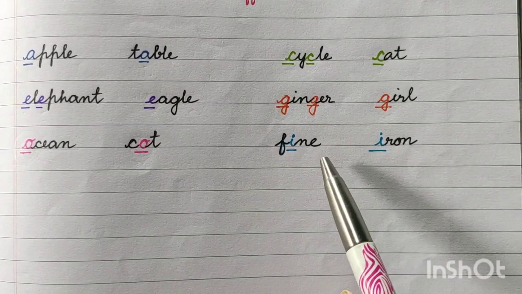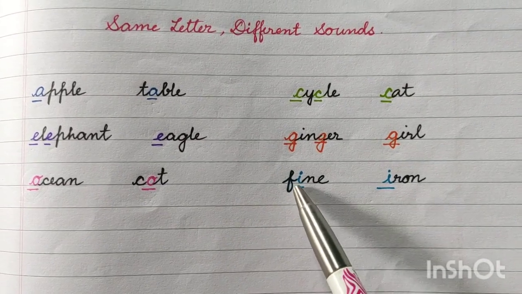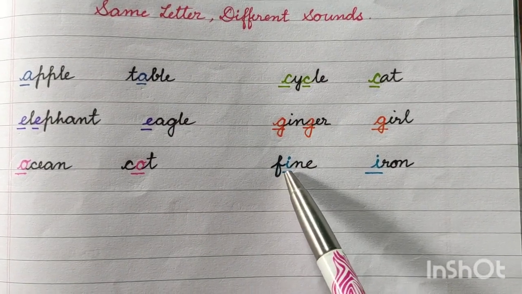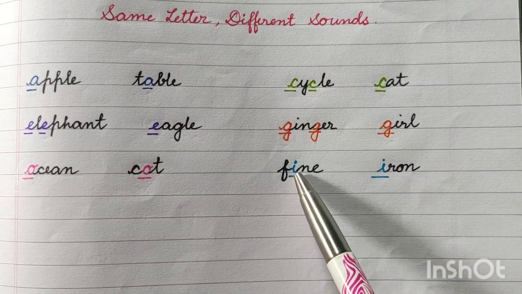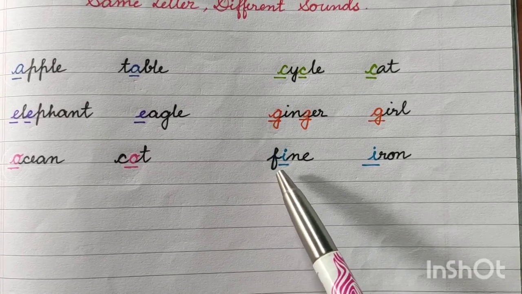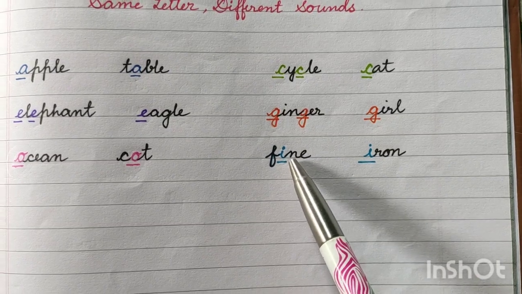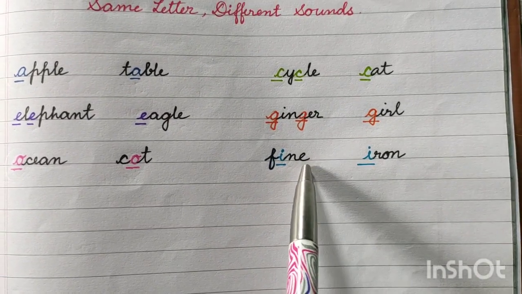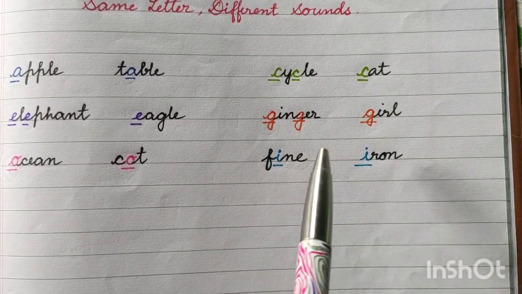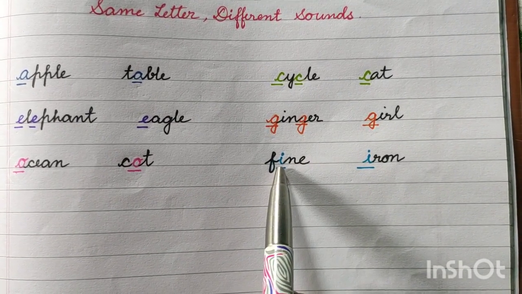The last one, fine, F-I-N-E, fine. Here I sounds like E, means short E sound. F sounds like F, N sounds like N. So N is the consonant letter, that's why after consonant if there is E, that means don't give any sound, it will be silent. So here I sounds like E, fine.